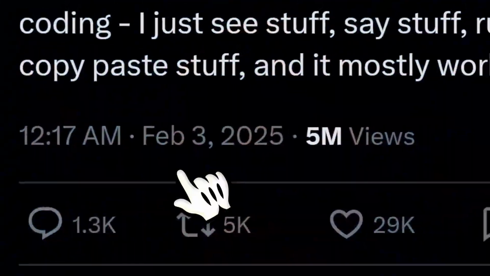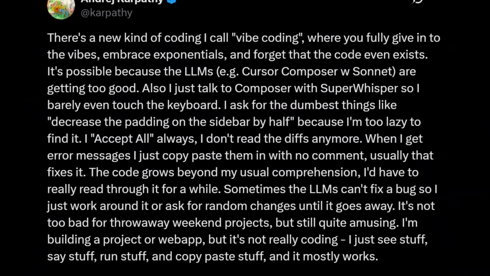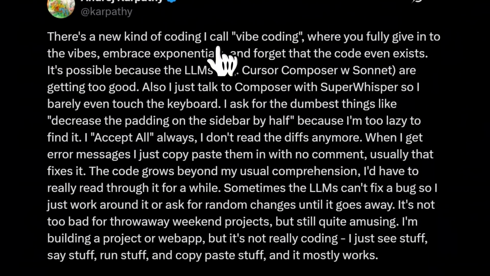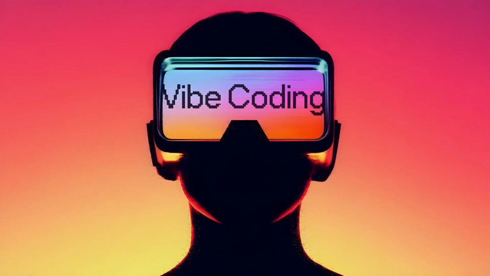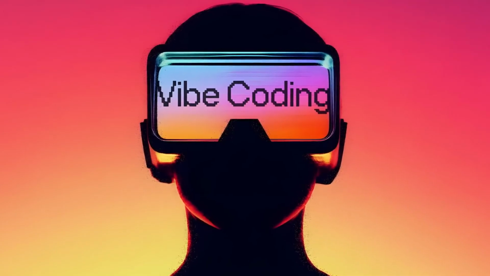In February of 2025, Andrej Karpathy, the co-founder of OpenAI, made a viral tweet. He says, "There's a new kind of coding I call vibe coding, where you fully give in to the vibes, embrace exponentials, and forget that the code even exists. It's possible because the LLMs are getting too good. You simply tell the AI what it is that you want it to build, and it just handles the implementation for you." And this, in my opinion, is the new way of incorporating AI into your products and your workflows, using vibe coding to build things.